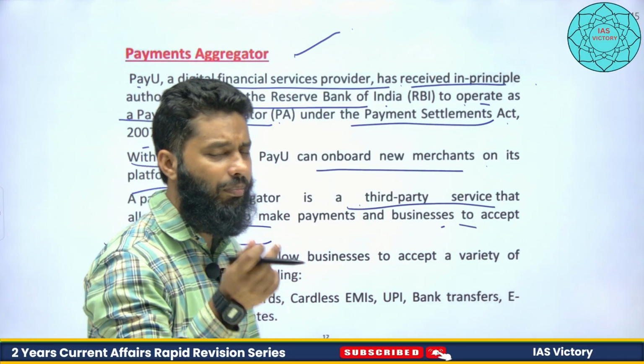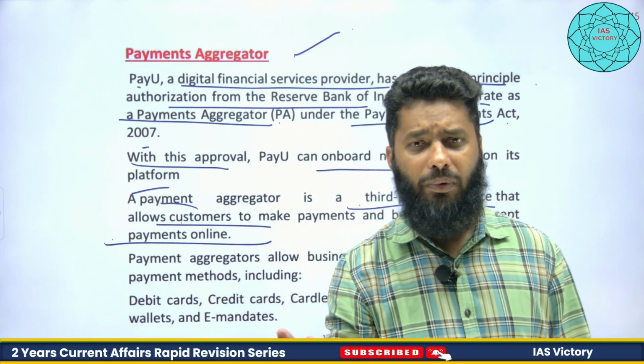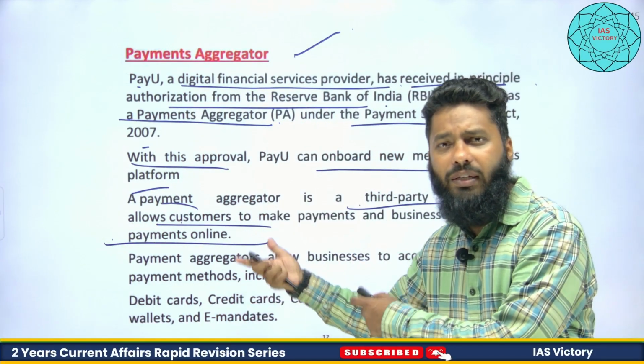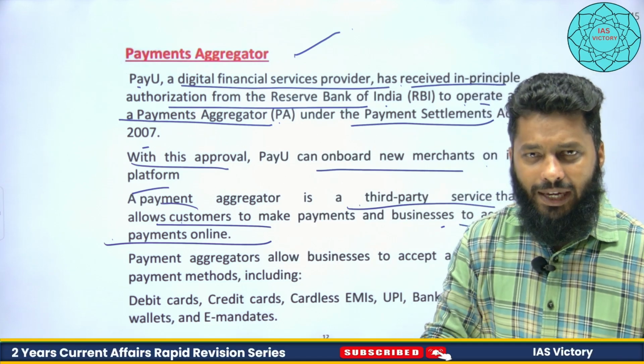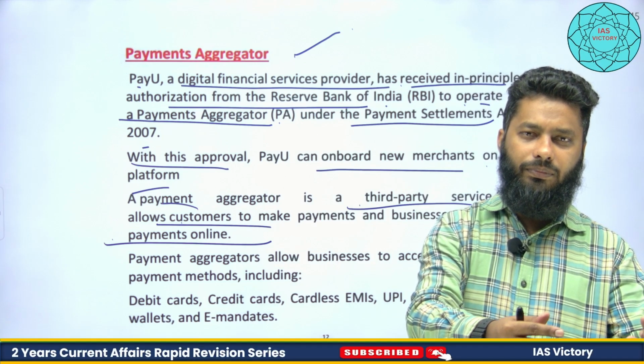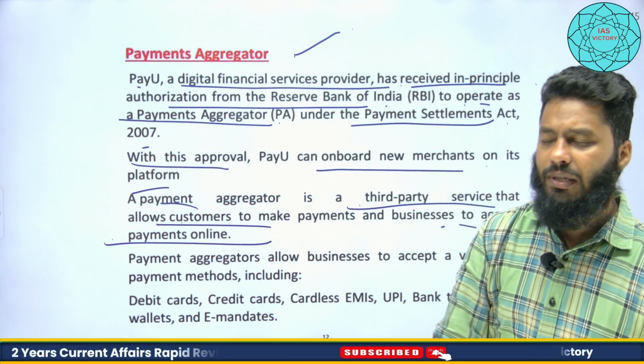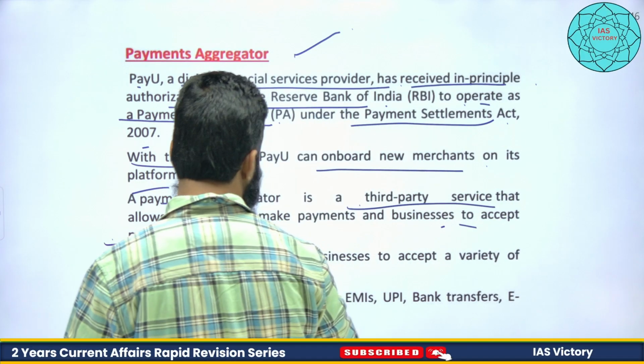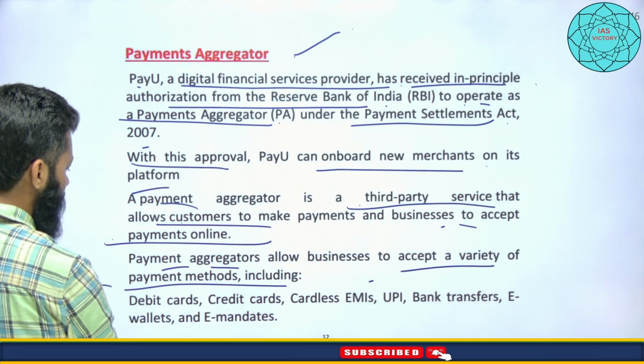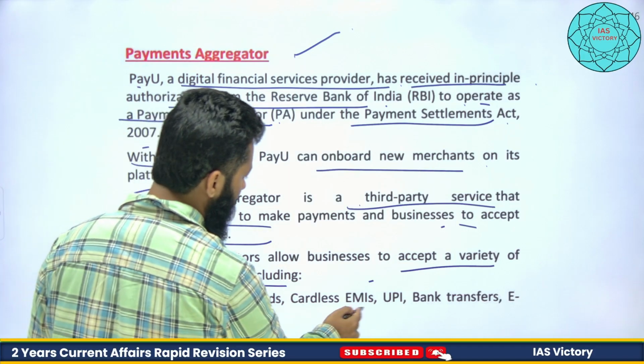For example, if you are purchasing something from Amazon, Flipkart, etc., when you are making payment, they are the financial intermediaries which help in making payments and accepting payments at business level. Payment aggregators allow businesses to accept a variety of payment methods, including maybe debit card, credit card, EMIs, UPI.